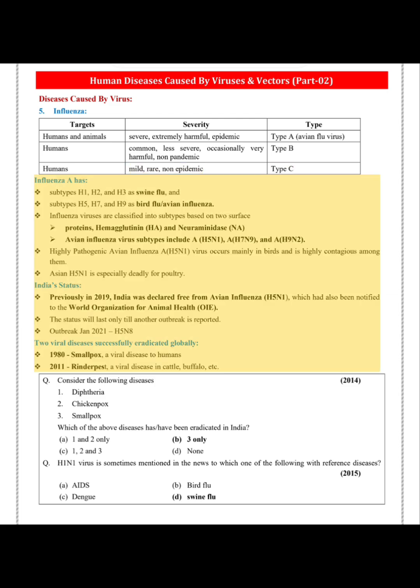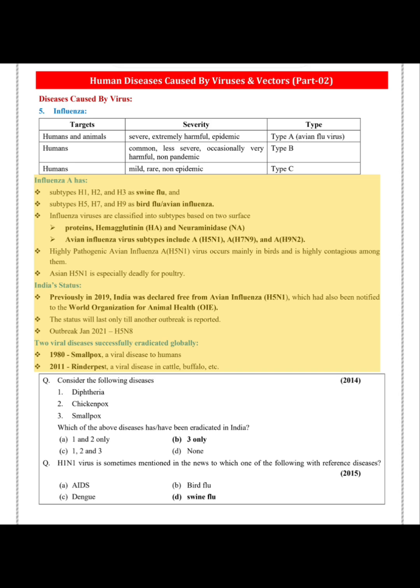Type C. Influenza A has subtypes H1, H2, and H3 as swine flu, and subtypes H5, H7, and H9 as bird flu, avian influenza. Influenza viruses are classified into subtypes based on two surface proteins, hemagglutinin, HA, and neuraminidase, NA. Avian influenza virus subtypes include A, H5N1, A, H7N9, and A, H9N2.